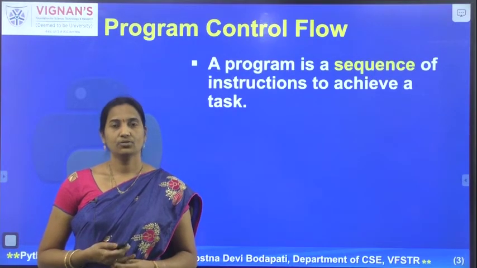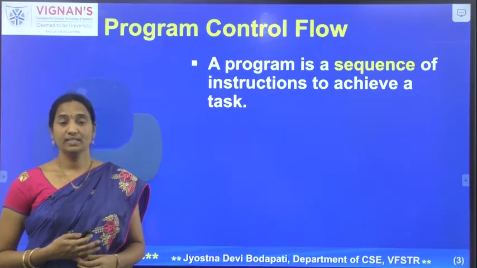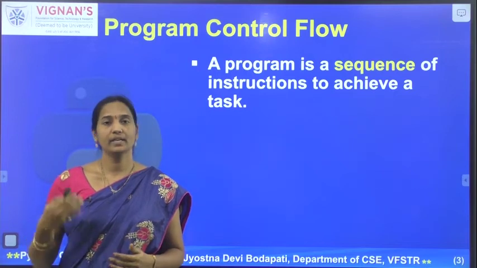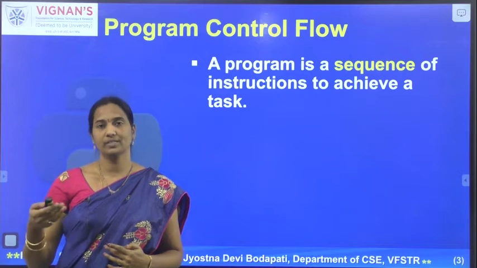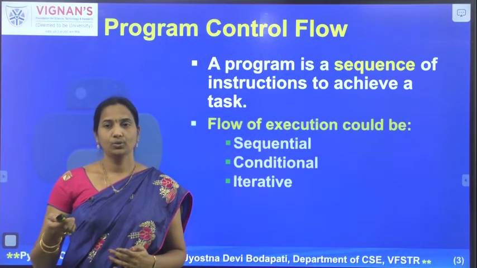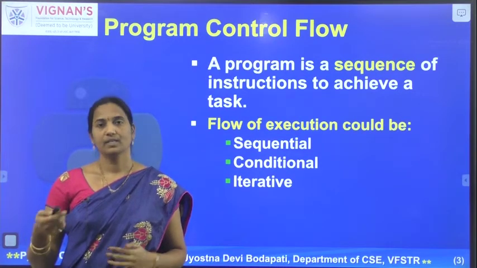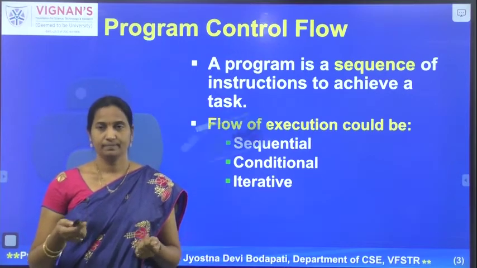So now let's try to understand what the program control flow is and what is the necessity of having the conditional control structures or the loop control structures in any programming language. So we all know that a program is a sequence of instructions that are written to accomplish a particular task. So usually the flow of execution of a program could be sequential or conditional or iterative.